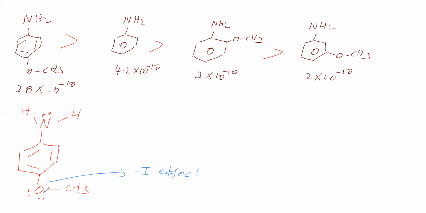Minus I effect means this sigma electron cloud is migrating towards oxygen. Therefore, in this phenyl ring, electron cloud density becomes low. Therefore, availability of lone pair on nitrogen becomes low. Therefore, this basic strength should be less than this basic strength. But the experimental fact is opposite. So we can't take this minus I effect to explain this experimental fact.